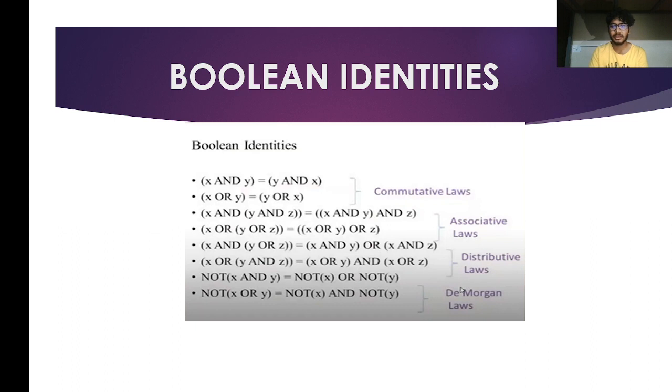Boolean identities. Basically, there are four laws: commutative law, associative law, distributive law, and De Morgan's law. Commutative, associative, and distributive are basically the same as the laws we use in mathematics. The De Morgan's law, they include other gates such as NOT, OR and NOT.